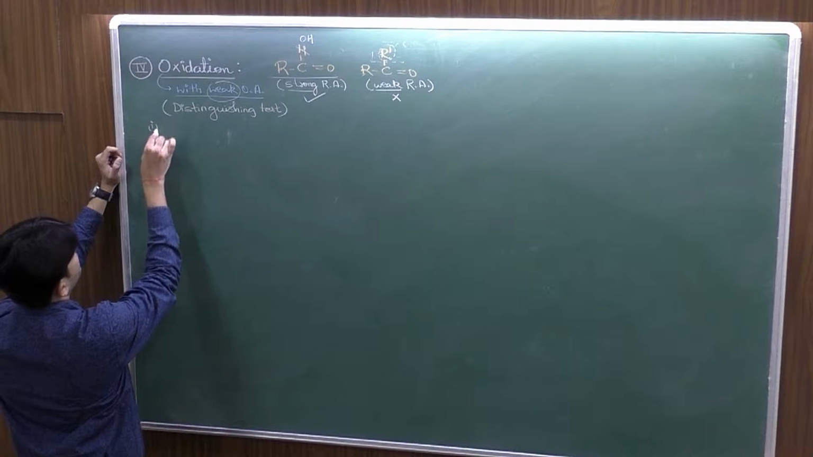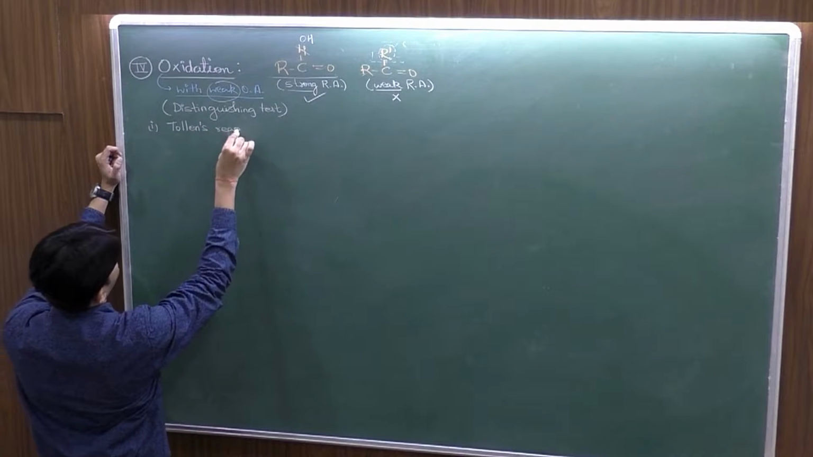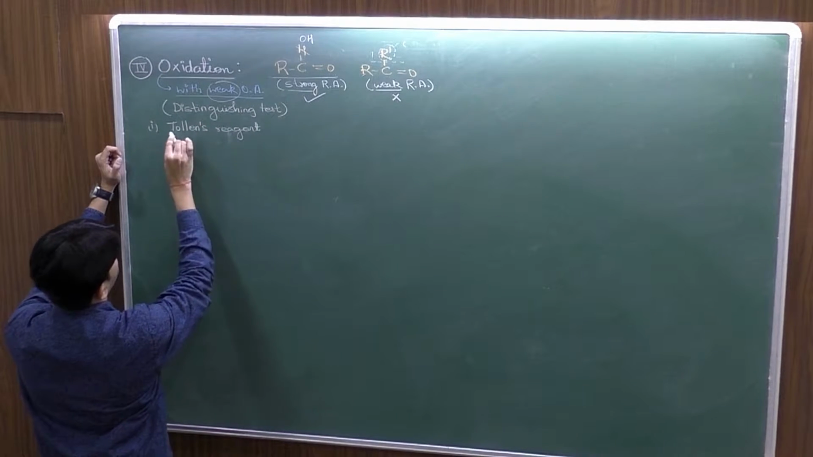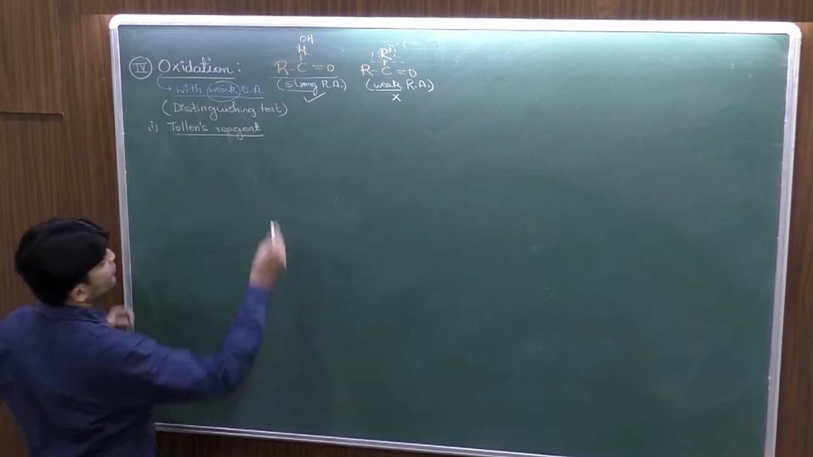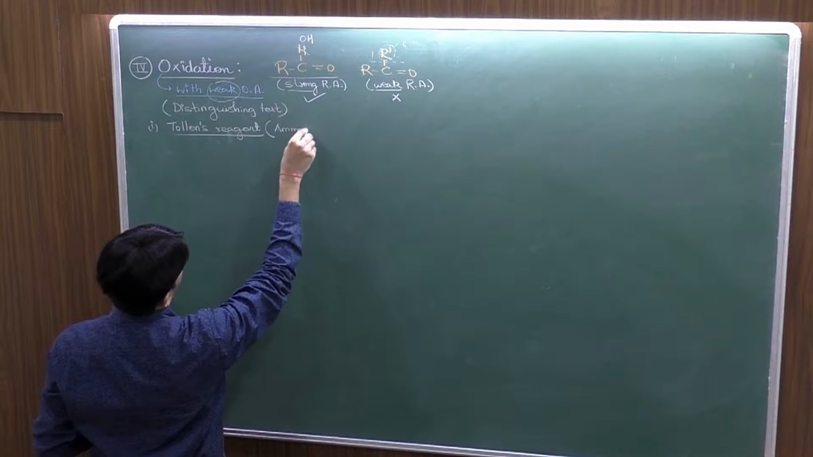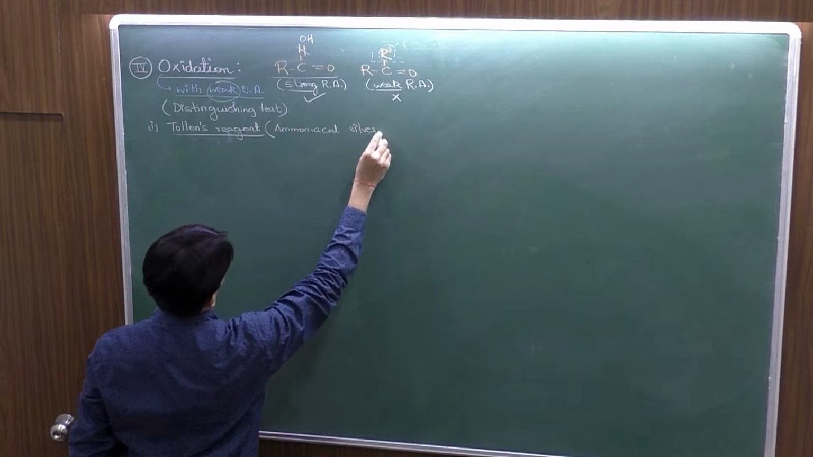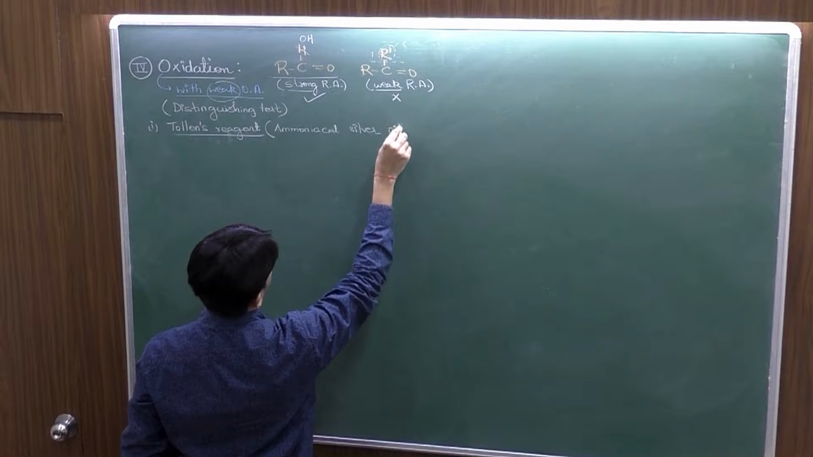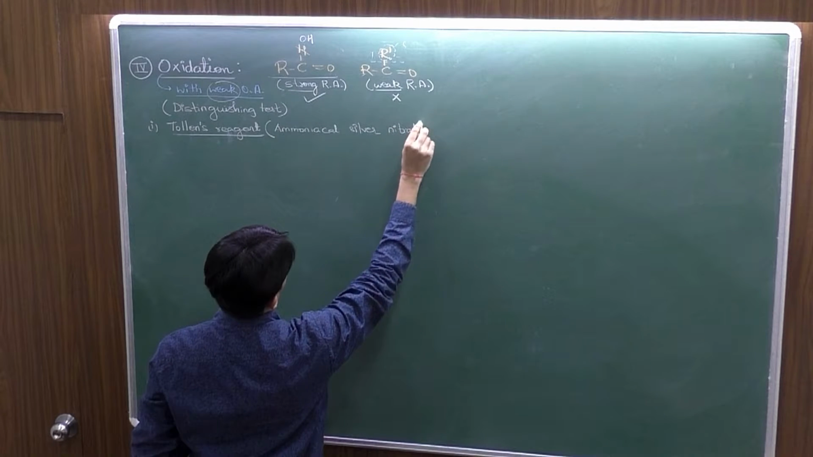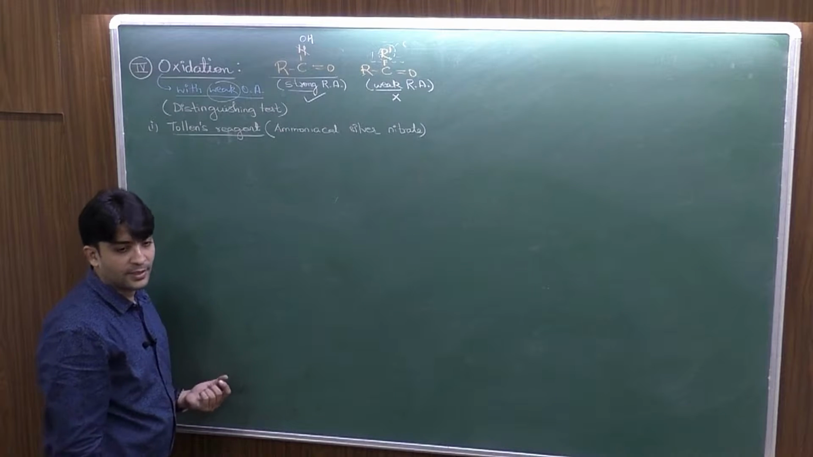The first one is Tollens reagent, or the test is referred to as the Tollens test. Now first of all, Tollens reagent is ammoniacal silver nitrate. Chemically, the reagent is named as ammoniacal silver nitrate. Perfect. This is the same silver mirror test.